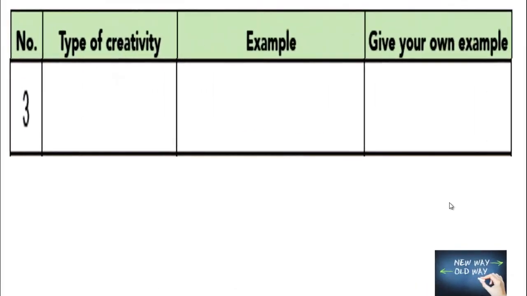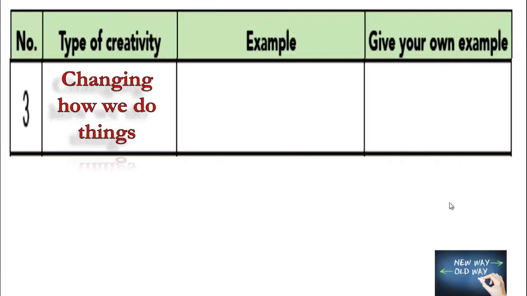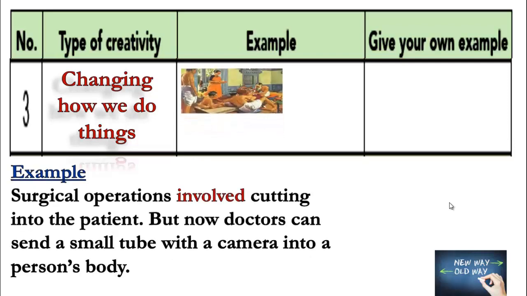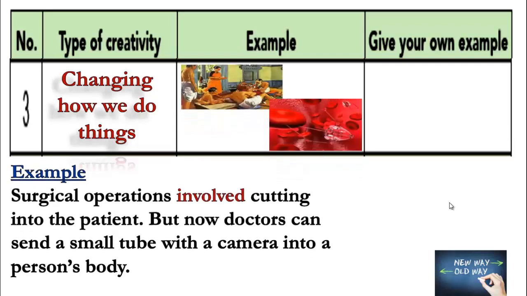Type of creativity. What about the third one, the third paragraph? Okay, changing how we do things. We speak here about changing how we do things. Okay, what is the example that we have here? Here we have, if you look at the pictures, the example like surgical operations involved cutting into the patient, but now we are going to speak about something which is new now. Doctors can send a small tube with a camera into a person's body, okay? Changing how we do things from the past and nowadays.